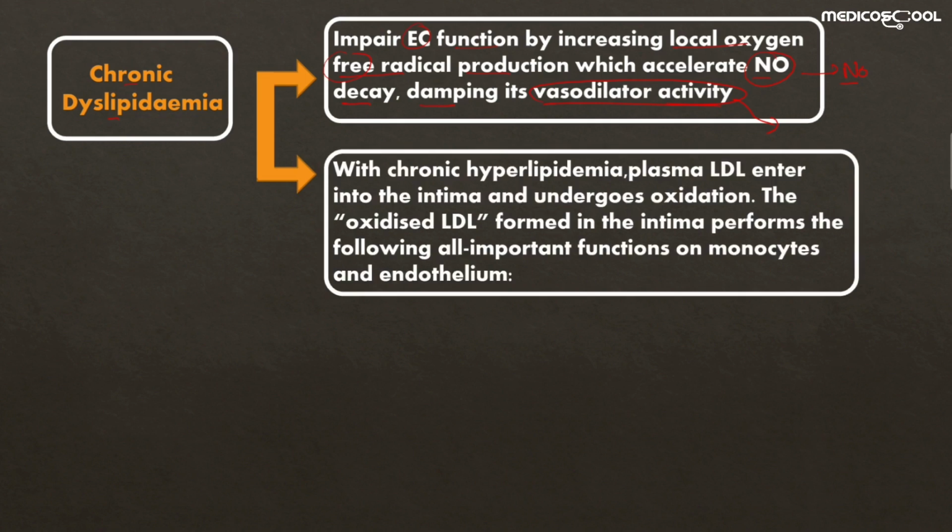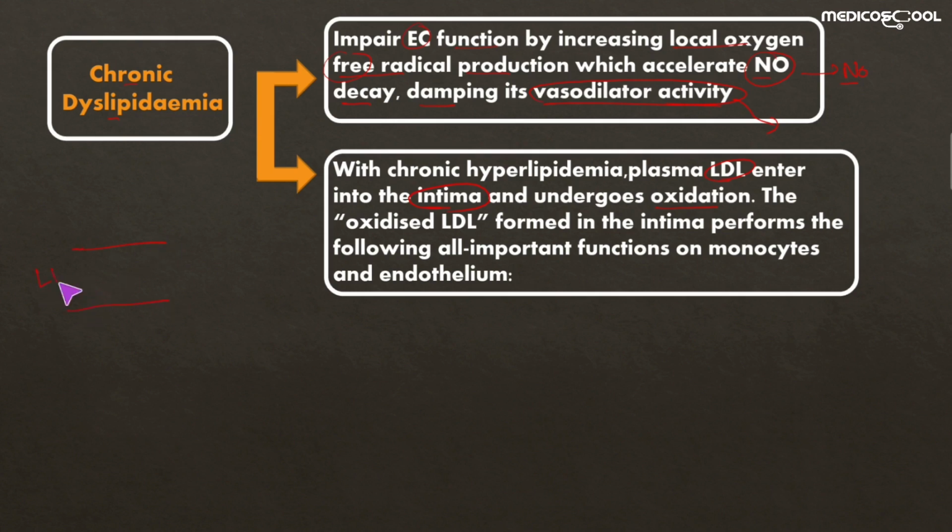The second reason is that in chronic dyslipidemia, plasma LDL, low density lipoprotein, is increased, and it enters into the intima and undergoes oxidation. For example, this is the blood vessel.